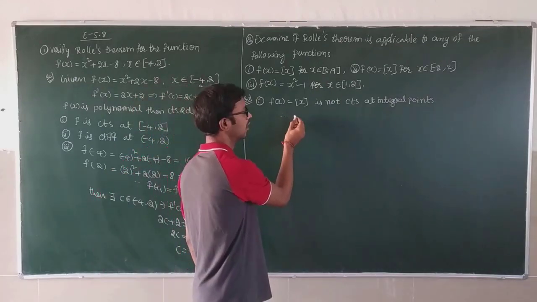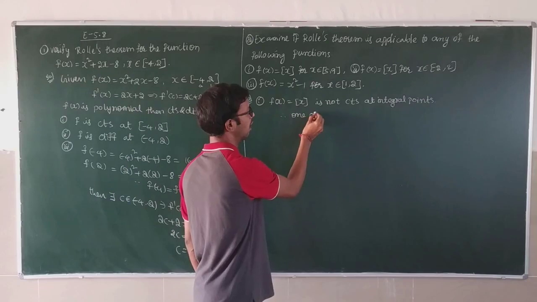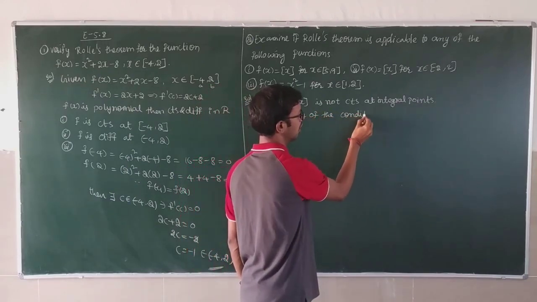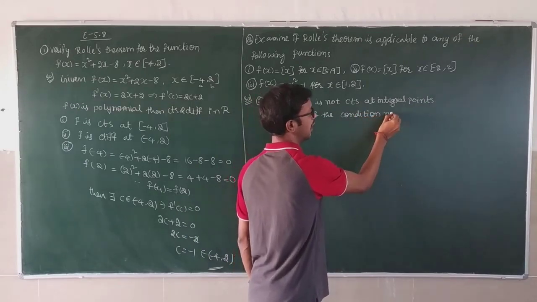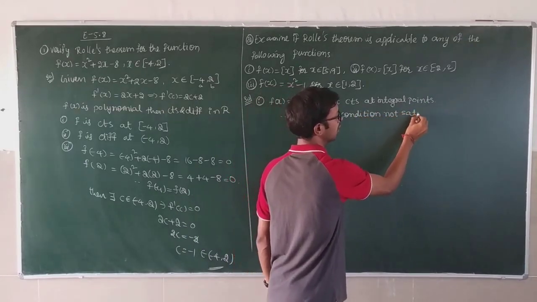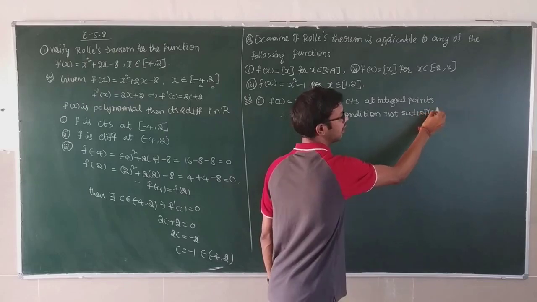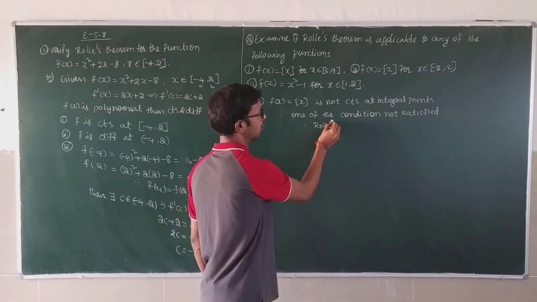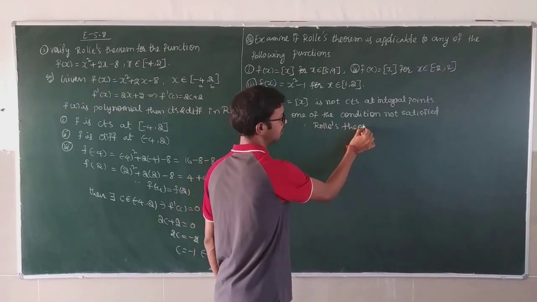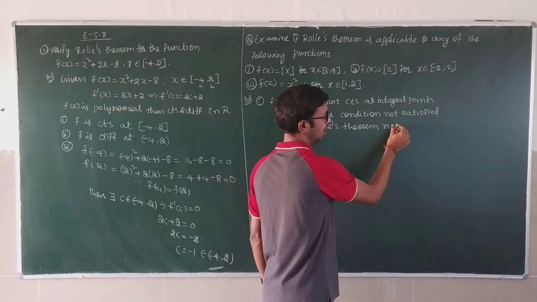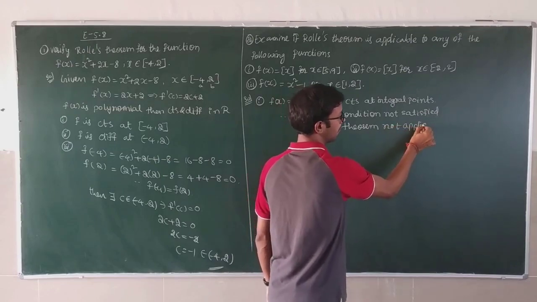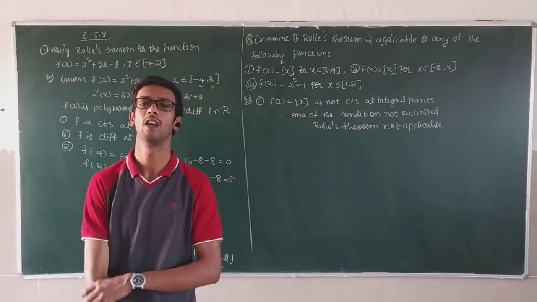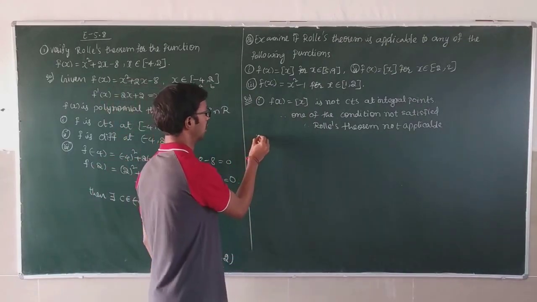Therefore, one of the conditions is not satisfied. Therefore, Rolle's theorem is not applicable. Why? Because it is not continuous. Only the first condition fails.